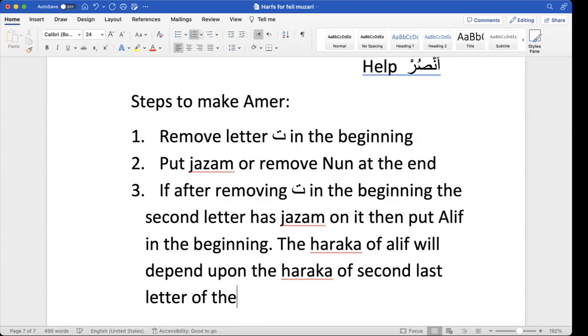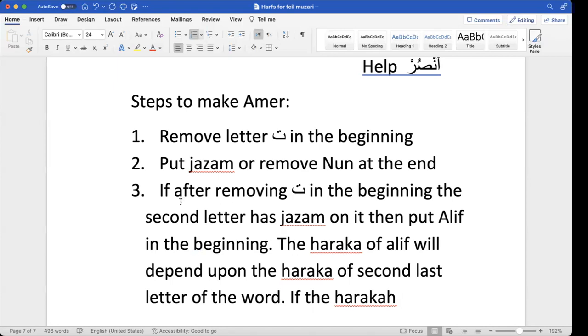Bilal bhai asks whether the last letter has jazm. No, the second last letter. If you put a jazm again, there will be confusion. He is saying: if after removing the beginning, the second letter has jazm. This is the third point, second line.